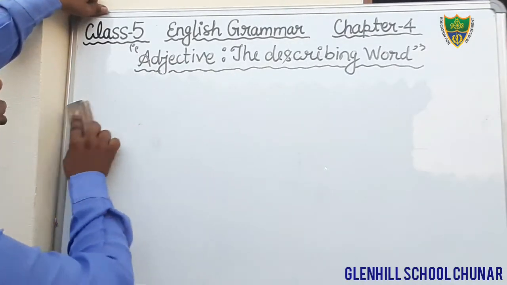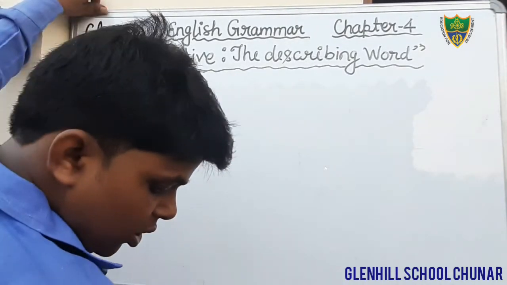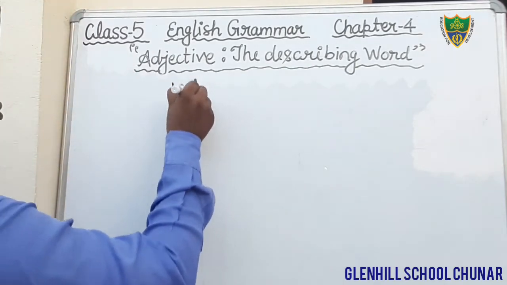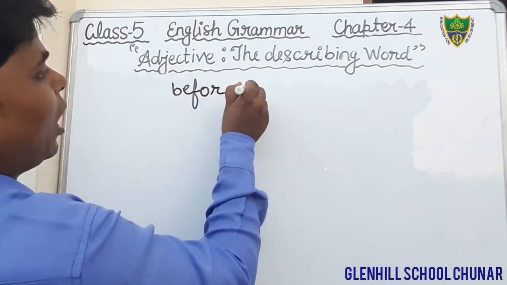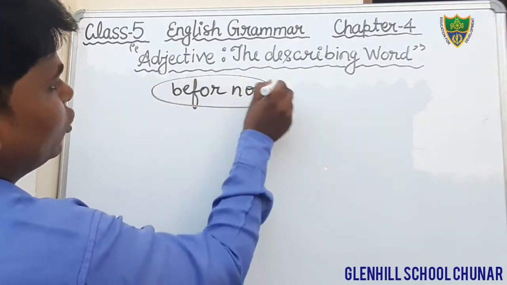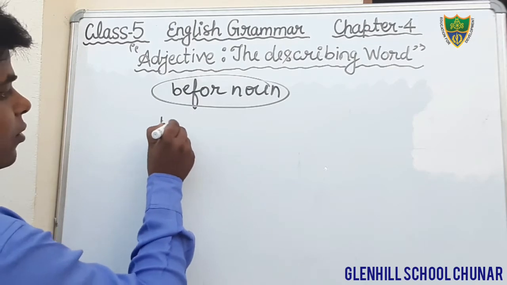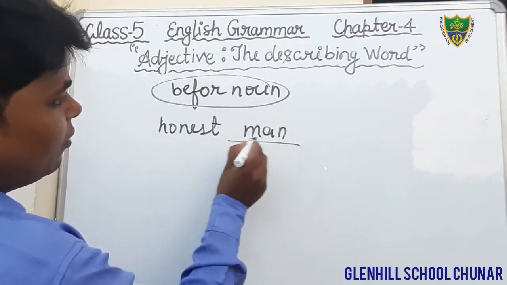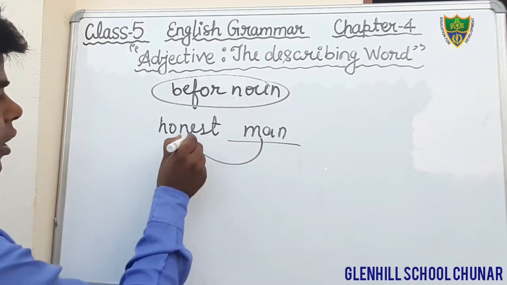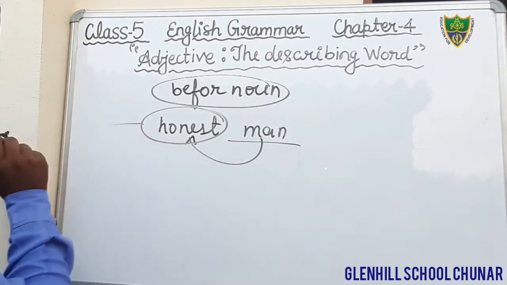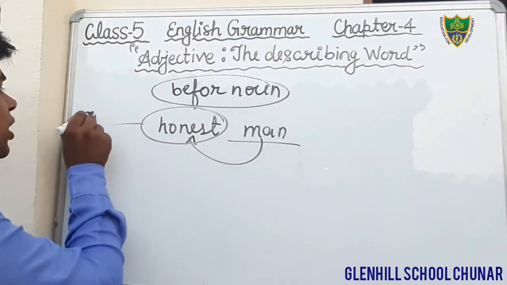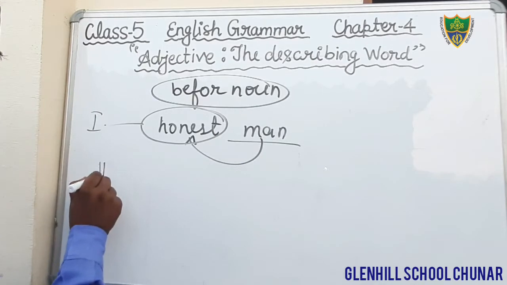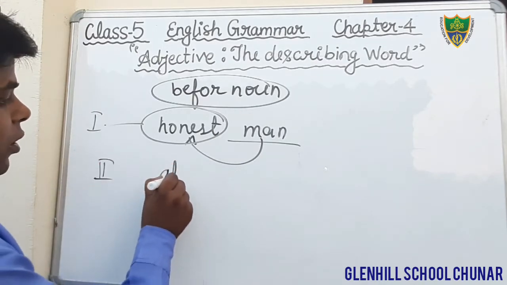Dear students, I have also told you there are 3 features of adjective. It generally comes before whom? Before noun. As I have told you the example, honest man. Here just see, man is noun, and before noun we are getting an adjective. So this is the first feature, that it comes before the noun, and the second feature is that it generally comes after verb.